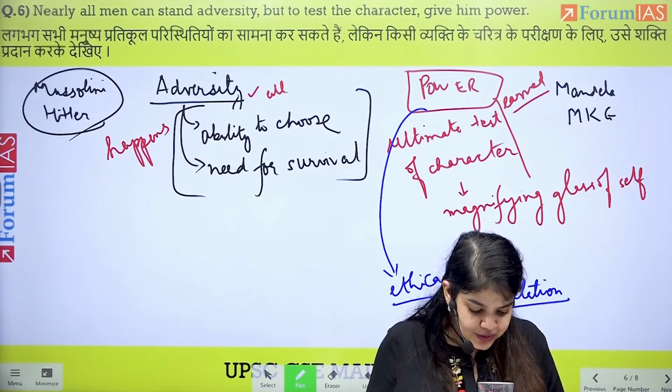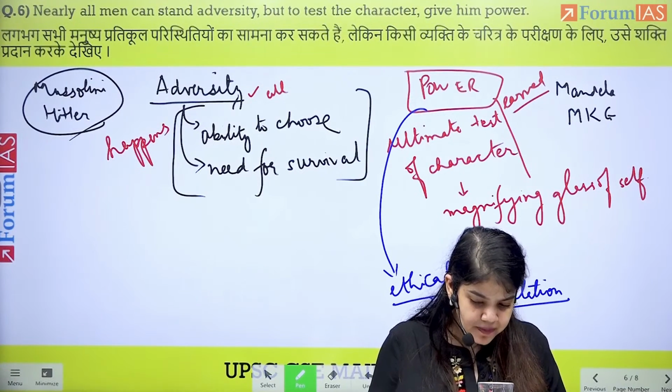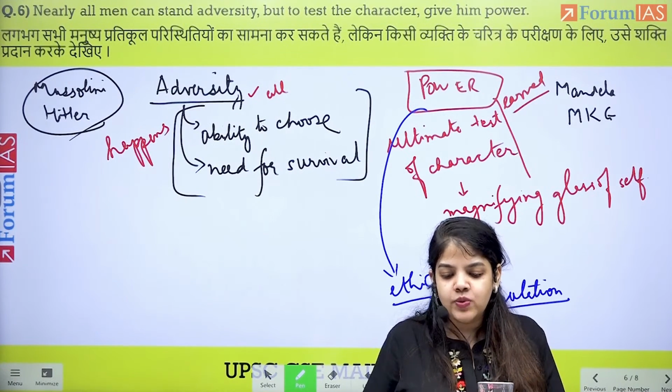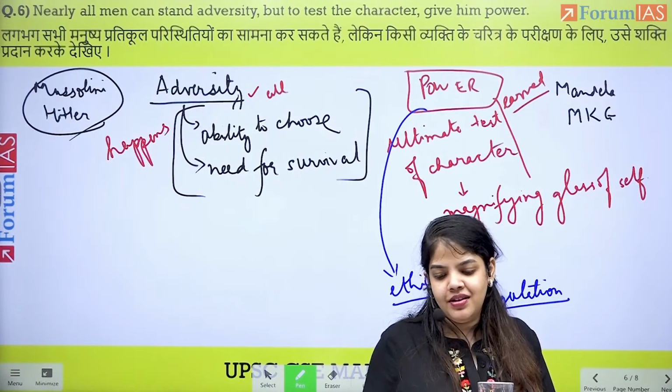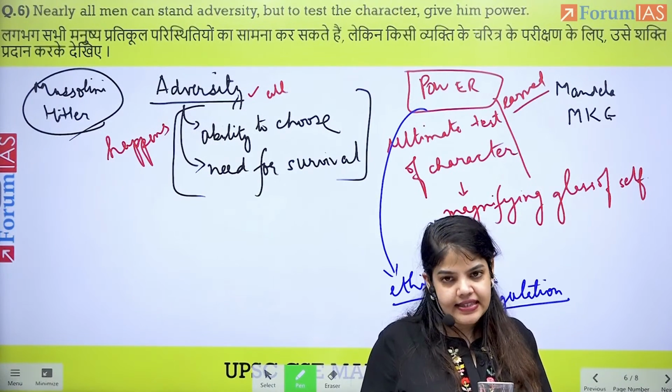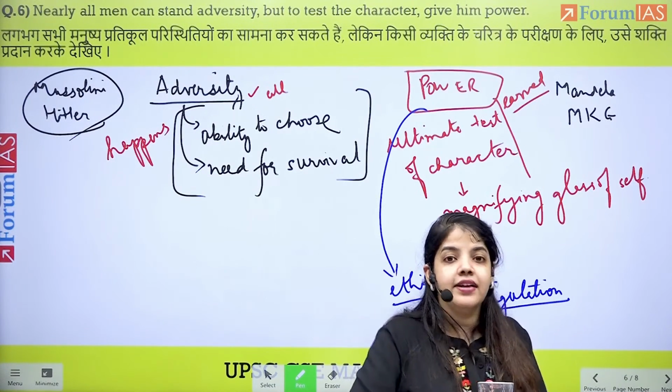With this, we conclude this essay, and we can say that those who are entrusted with power should have strong ethical character.